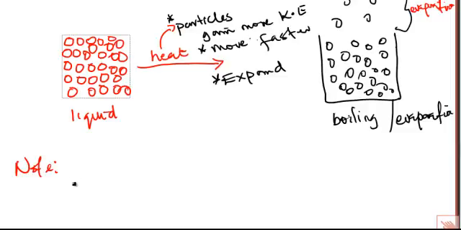The particles of that liquid of water, some of them, all of them, they've gotten enough energy for them to escape the liquid. So at that point in time, we say the liquid evaporates. So that is about evaporation, boiling, and as well melting.